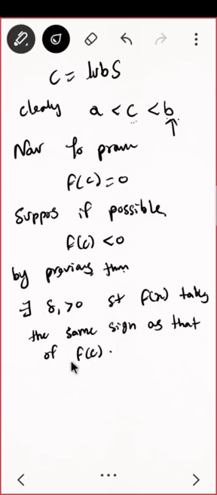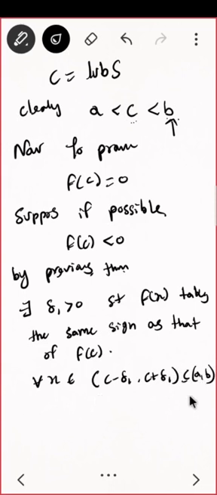That means, for all x lying between C minus delta 1 and C plus delta 1, which is contained in the interval A to B, and again contained in the closed interval, that is okay. You have f of x as negative. Does this give you a contradiction?